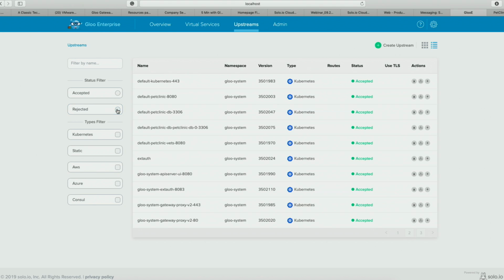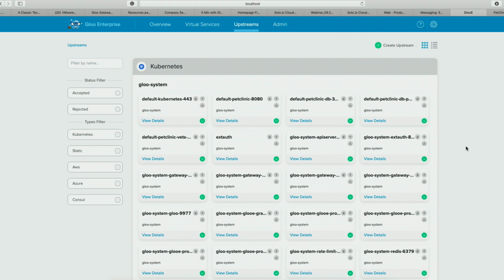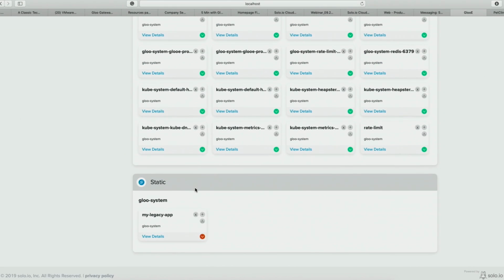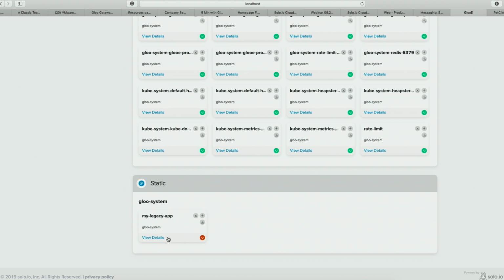And of course, I can see all the upstreams that exist. I can see them this way, I can see them that way, and then basically open one. You can see that they are green, which means that they are healthy. And we can go to see one that is red, which means that it's not good, right? And it's pretty simple. It's discovery.